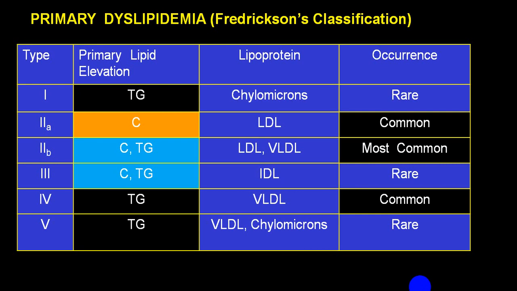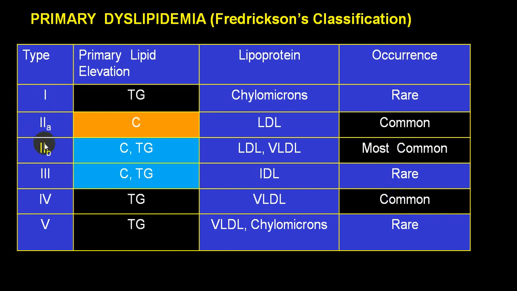You can see again Tg, so that will give rise to VLDL and chylomicrons. So this is almost a combination of 4 and 1. So 5 is nearly 4 and 1. So indirectly we come across this 2, and this is the third variety.